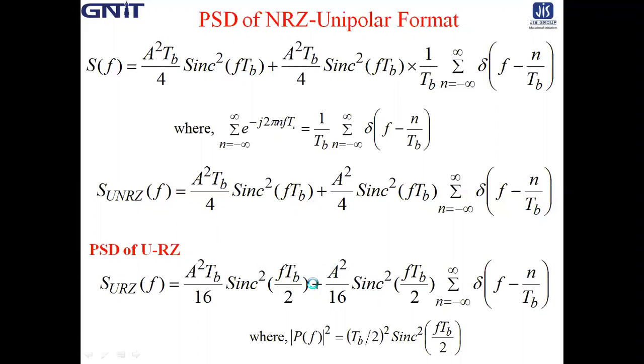Following this, the first term is A square Tb by 16 into sinc square f Tb by 2. Why 16?